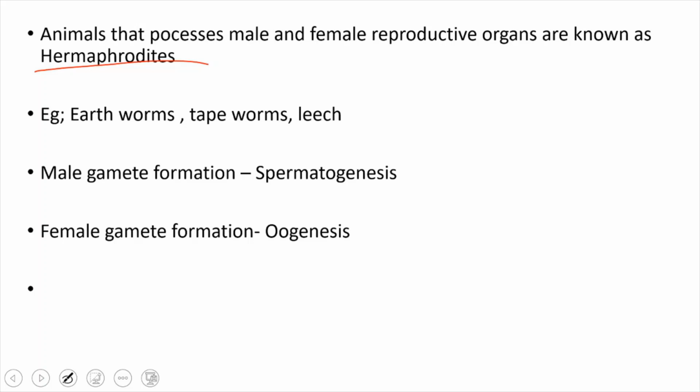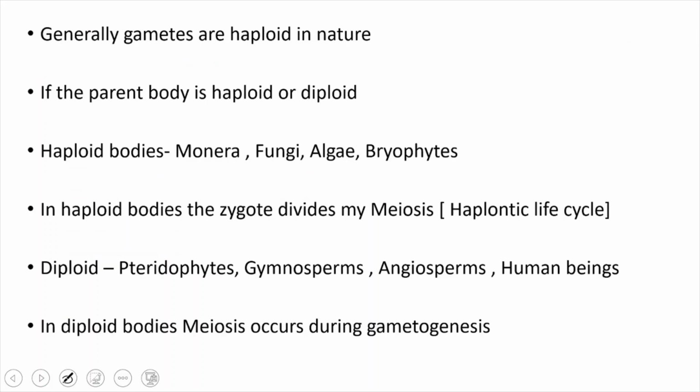See, gametogenesis means formation of gametes. I said we have two types of gametes, right? Male gametes and female gametes. So male gamete formation is known as spermatogenesis. Sperms are formed. And female gamete formation is known as oogenesis, where egg or ovum is formed, right? Generally the gametes are haploid in nature. We already discussed that n number of chromosomes are there. So during gametogenesis the cells divide, and the chromosome number is reduced to half.